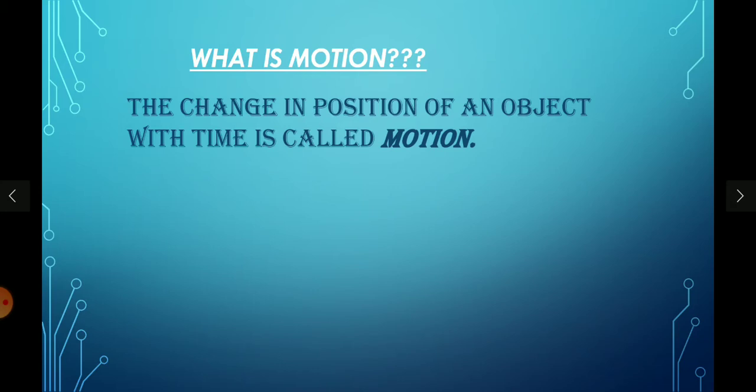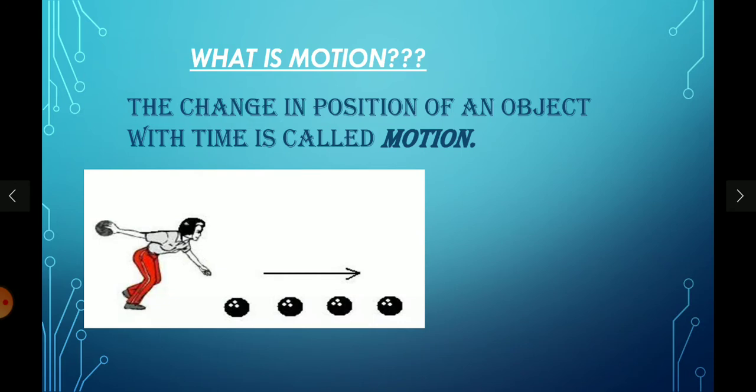There is a phrase that time and tide wait for none. It means time is always running, and when a body changes its position, there is also a time involved. So the change in position of an object with time is called motion. You can see a girl throwing a ball on the ground. Is it changing its position?